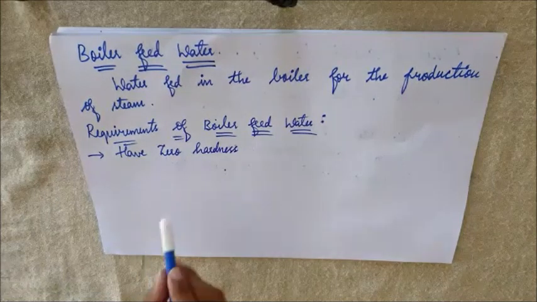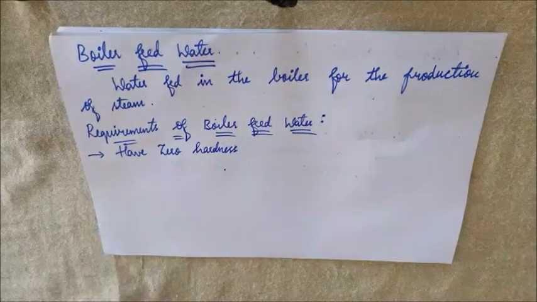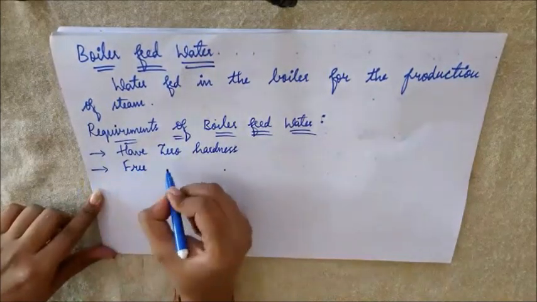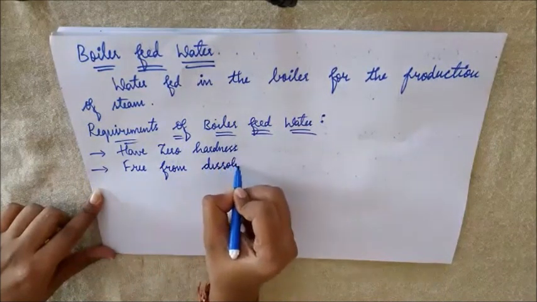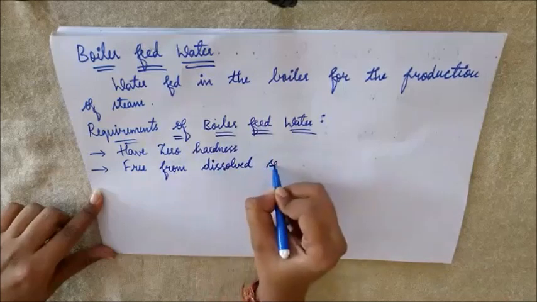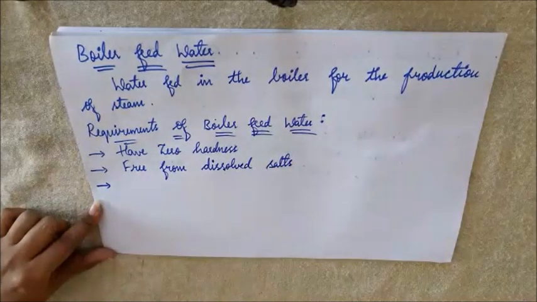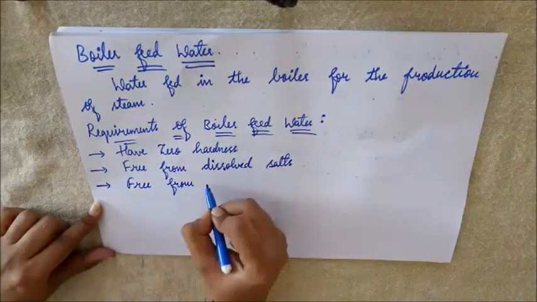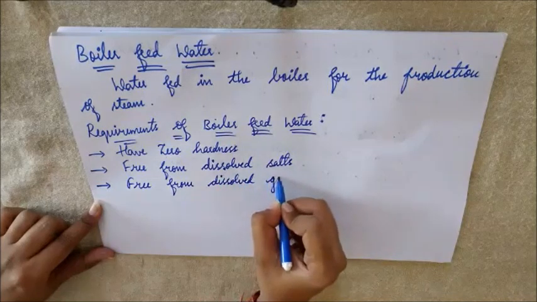Then the water should be free from dissolved salts. Then the water should be free from dissolved gases.